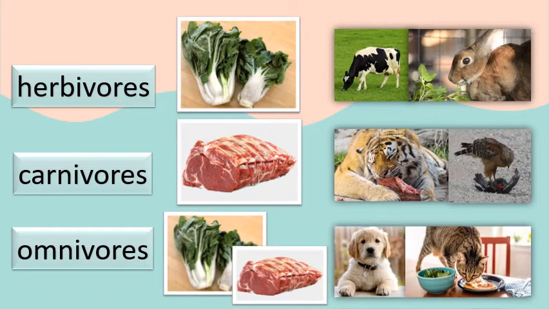Omnivores. These are the animals that eat both plants and meat, meaning they can eat vegetables, fruits, and meat as well. Examples. A dog. A dog eats rice and meat. A cat. A cat eats rice and fish. A chicken. A chicken eats raw rice or seeds and worms.